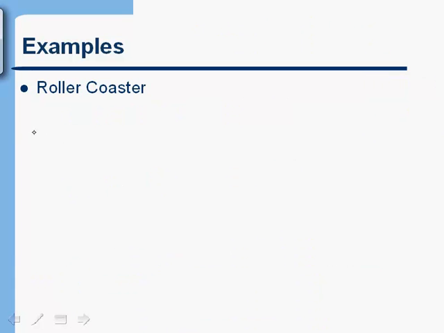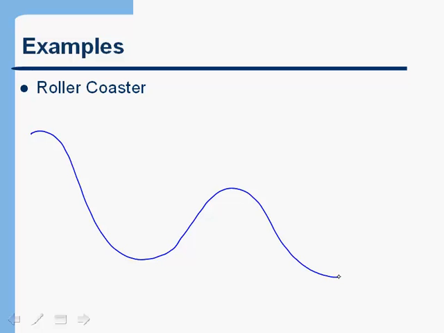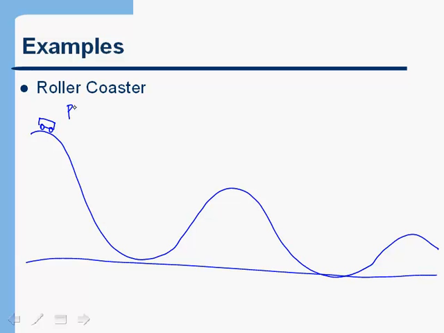Here's another example. Let's say that I have a roller coaster. Let's say again that I've got my little roller coaster car, and here's my ground level. Let's say that it starts out with a potential energy, again, of, let's say, 1,000 joules this time.